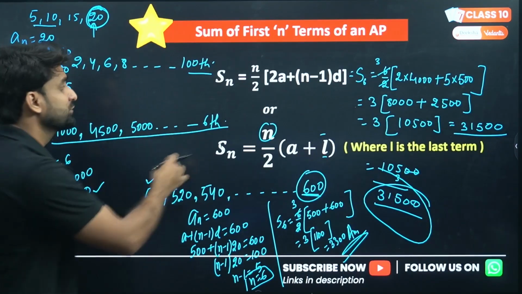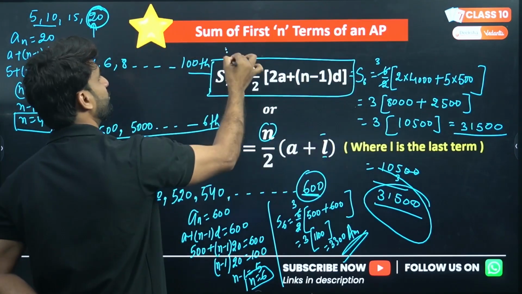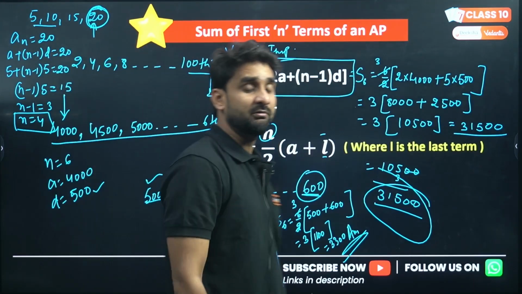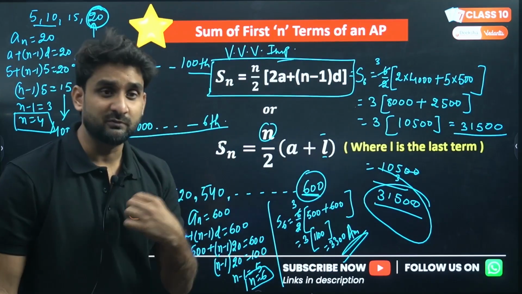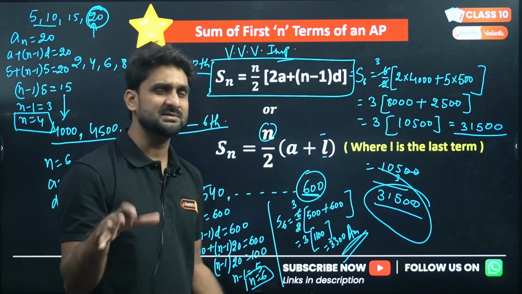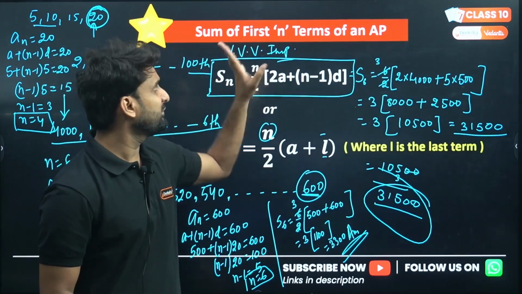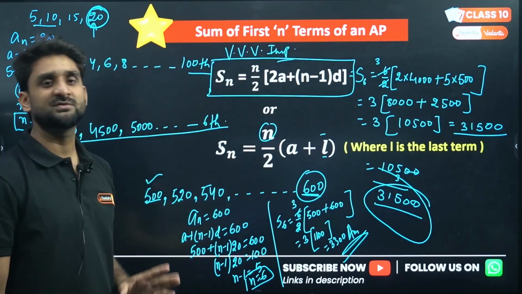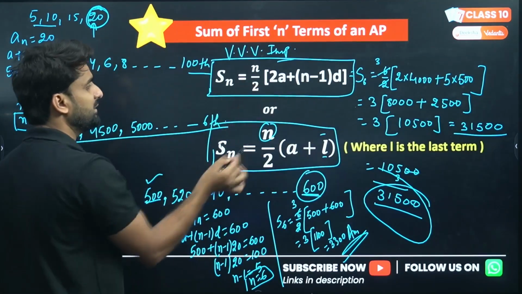Let's do a few numericals. Both the formulas are very important formulas, my dear lovely kids. Very, very, very important. 5 marker and 3 marker questions generally come in your board examination from this formula. And please trust my words, the boards frequently ask 3 marker questions in AP. As I analyzed the previous 3 or 4 years of questions, I found that the sum of first n terms of an AP is a question that comes frequently from this topic. So please remember both the formulas, very important formulas.